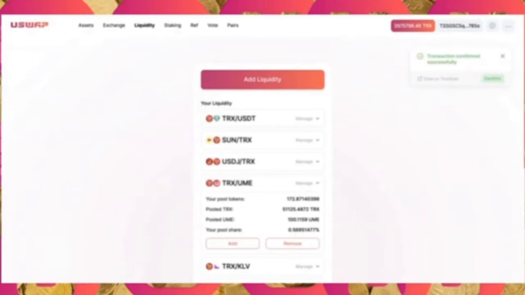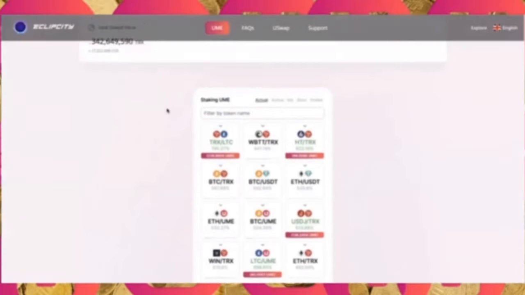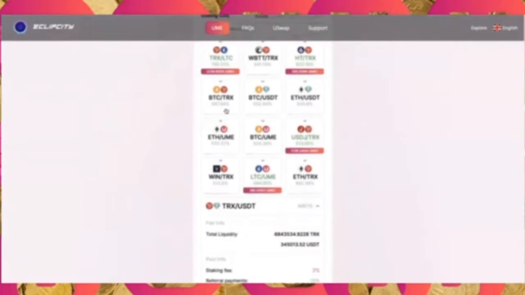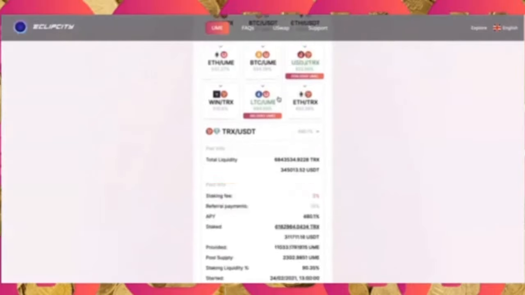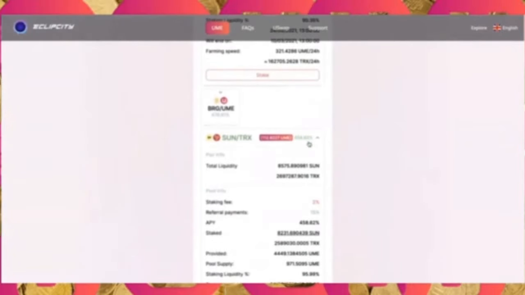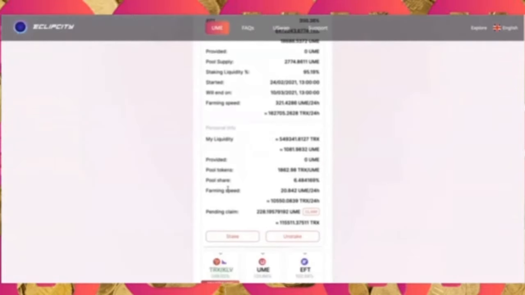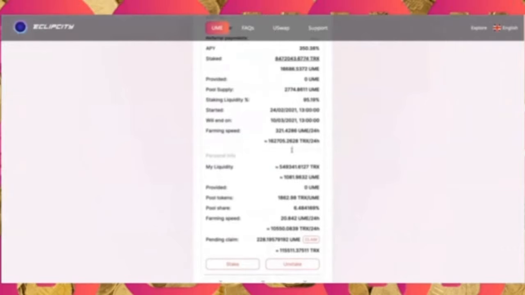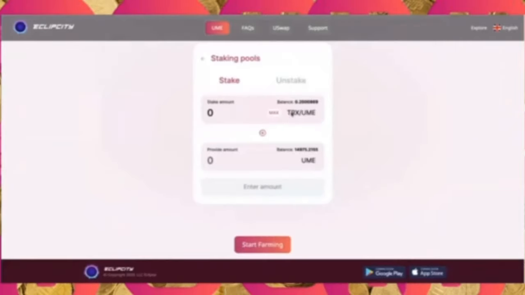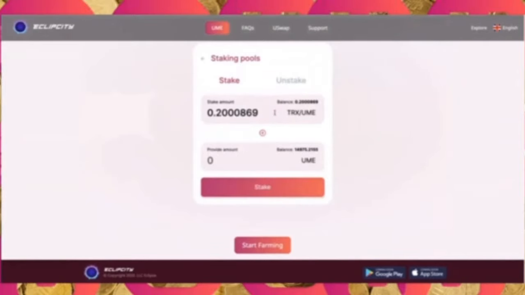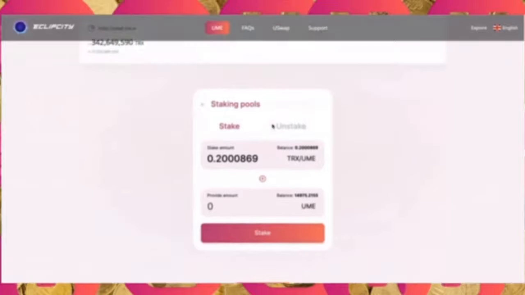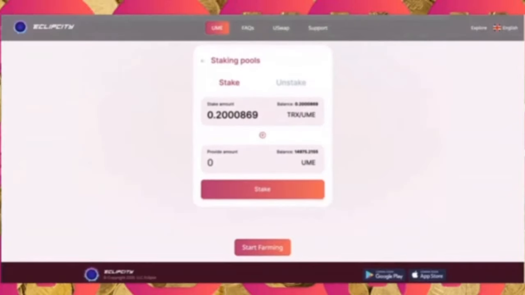Now, you can do so through the UME Finance site. Let me see if we can find the correct pool. We are at TRX UME. Now, if I want to provide the liquidity that I just added, I go in, I find this pool, I click stake, and as you can see, I will click on max. I should be having 172. Let me just refresh that site.